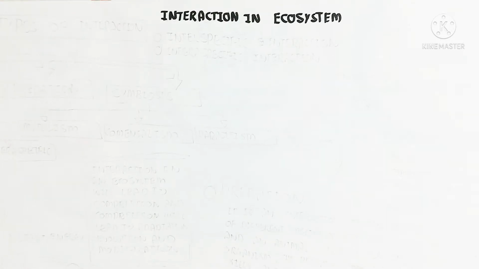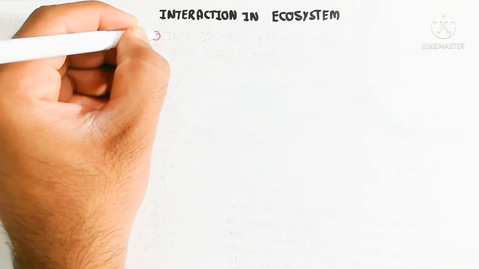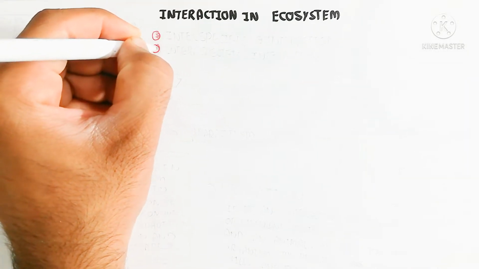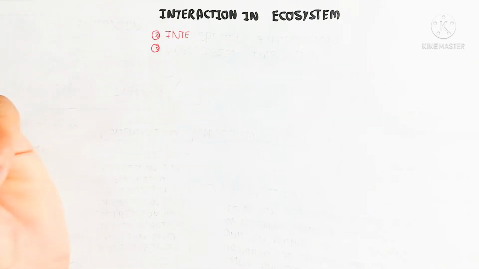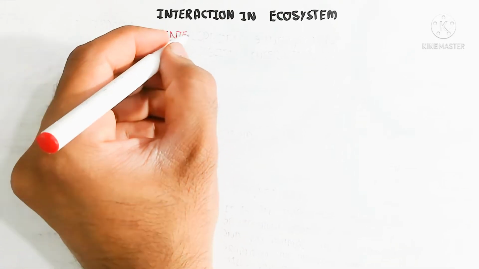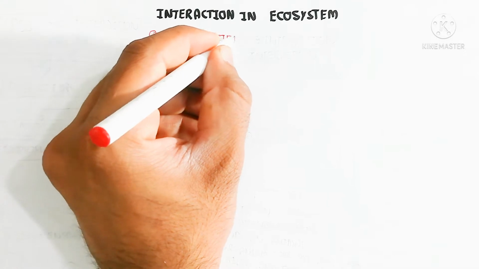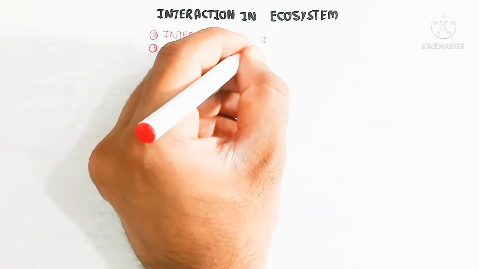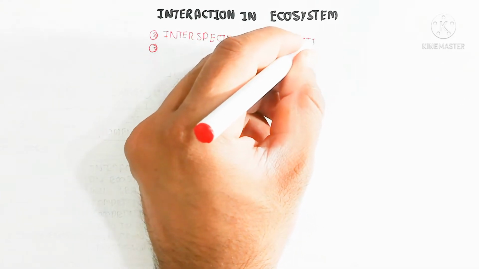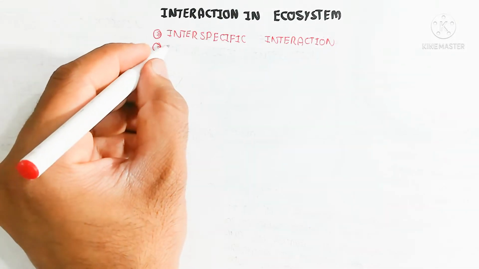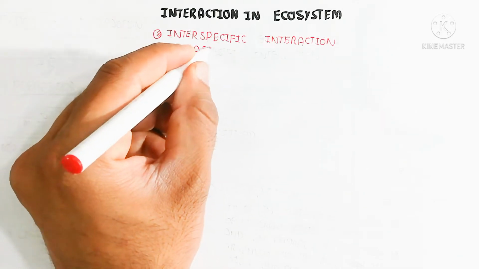We will discuss also what this is. So basically the interaction in ecosystem can be interspecific interaction and intraspecific interaction. Interspecific interaction means within the ecosystem between the two populations, for example, or three populations, while the intraspecific interaction means the interaction between the population of the same species, for example competition and other things.